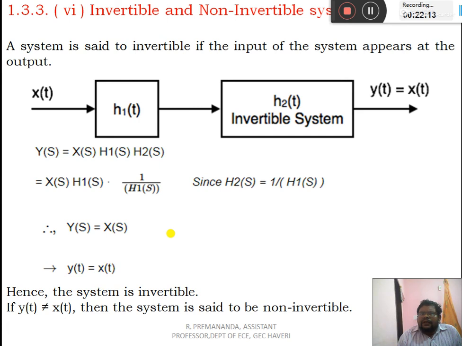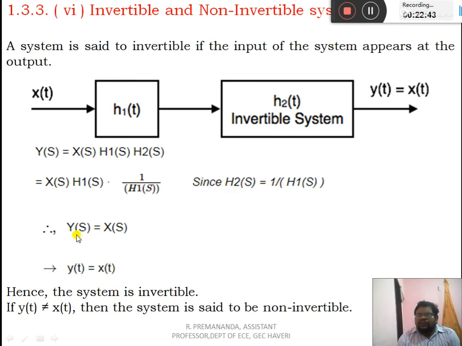The invertible and non-invertible systems. A system is said to be invertible if the input of the system appears at the output. If the same input of the system appears at the output of the system, then the system is called an invertible system. Here y of s is the output, x of s is the input, h1 of s is the first response, h2 of s is the second response.